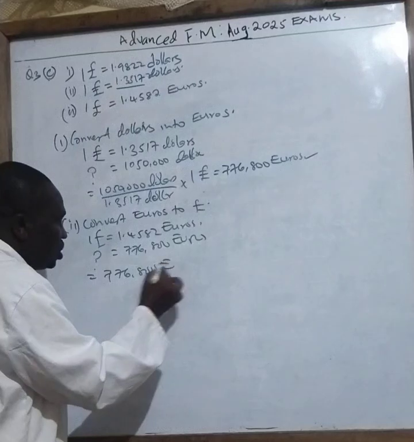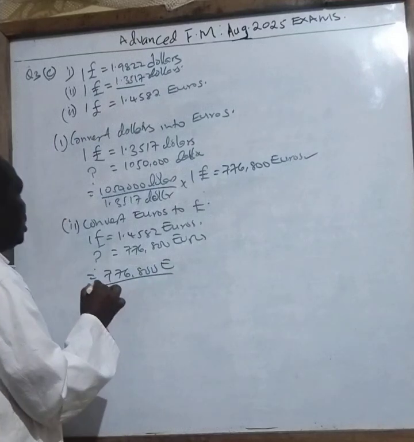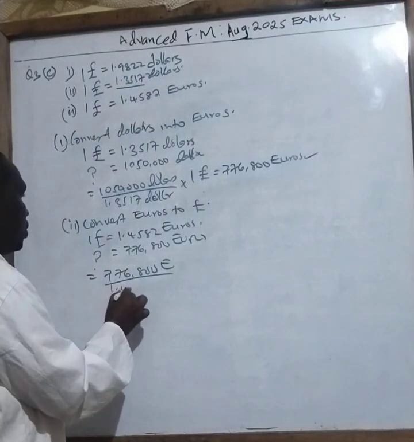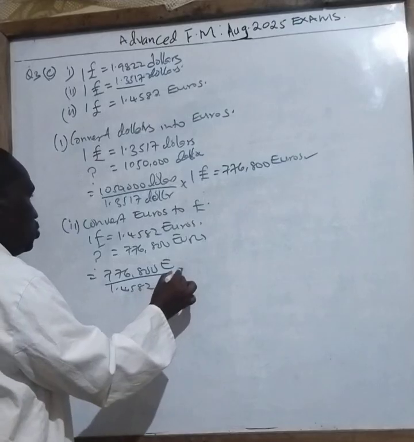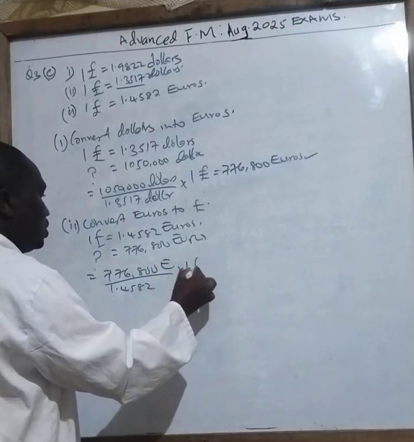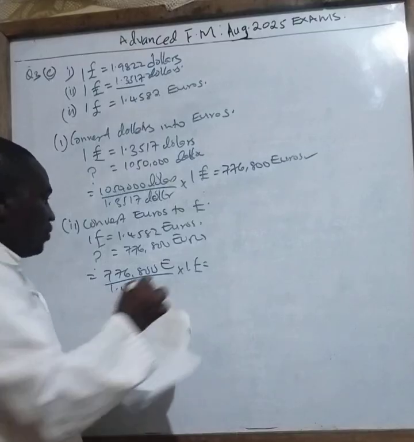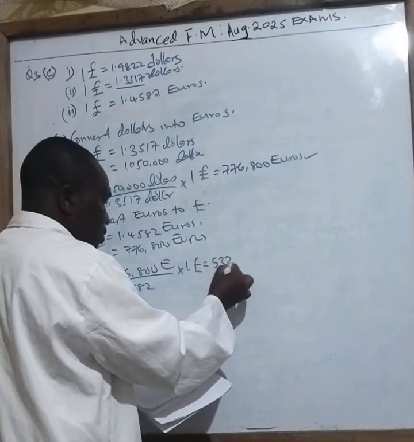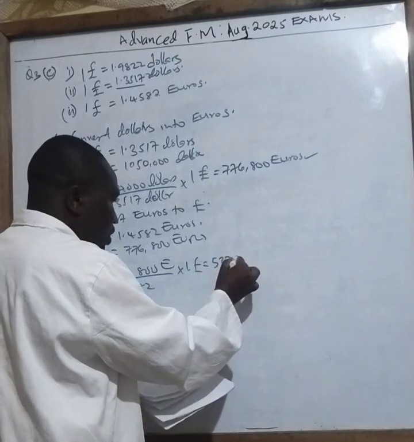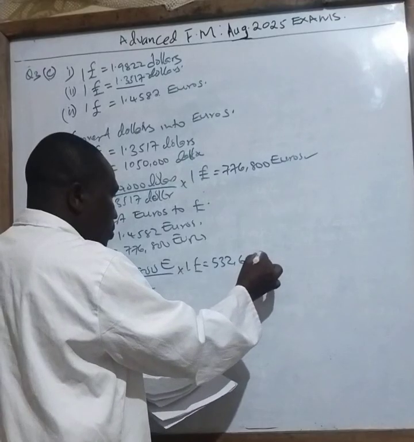So when you work out this, 776,800 euros, divide by 1.4582, you multiply by 1 pound, your answer you get, class, is 532,602 pounds.